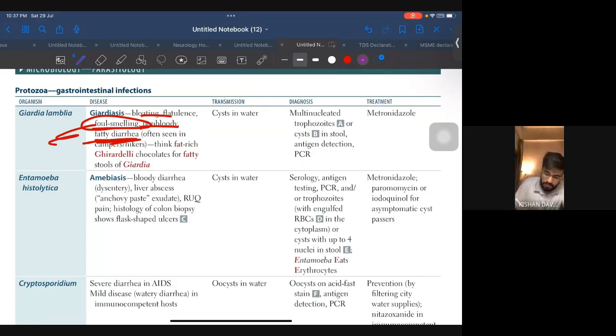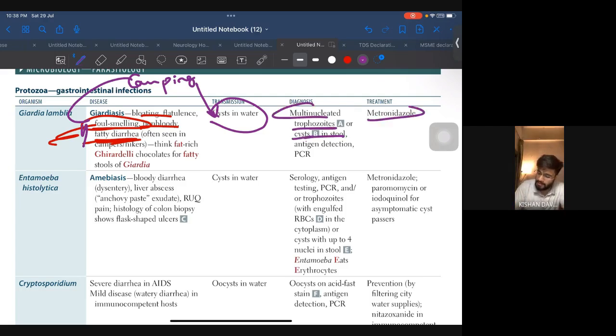And in the question they will say you went camping, or a group of children or a young patient went camping. They drank water, and the transmission was due to cysts in the water, and the symptoms were foul-smelling diarrhea. Diagnosis is multinucleated trophozoites or cysts in stool, and treatment is metronidazole.